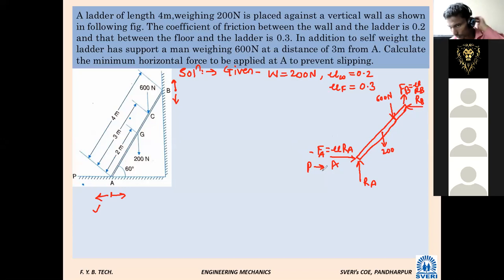Now, applying the equations of equilibrium, the unknowns are RA, RB, and P. So how can we find them? Just think on this.